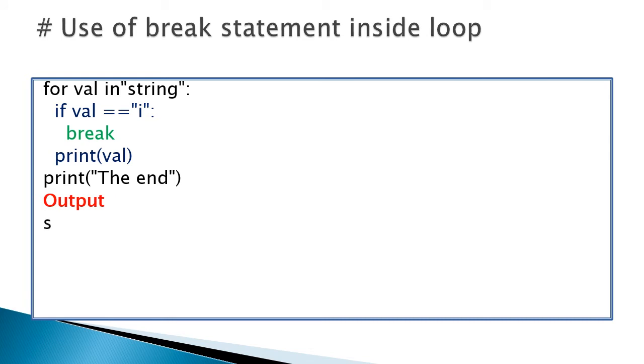Afterwards, the following statement outside the for loop, the end, is printed. See here, the break statement, when the condition is reached and val is matched with i, the condition is true, then it breaks the loop execution and comes out immediately.